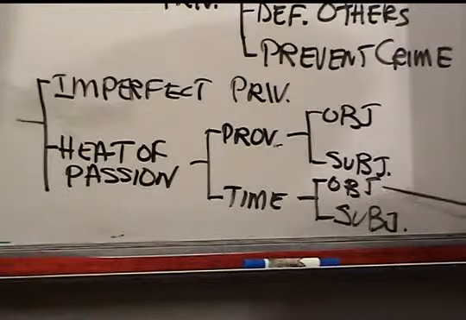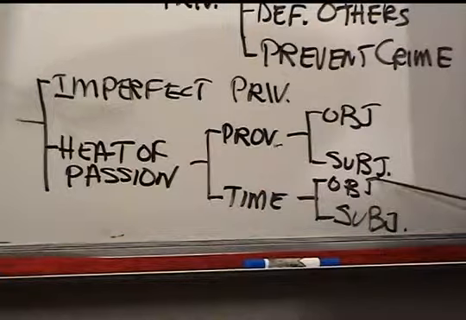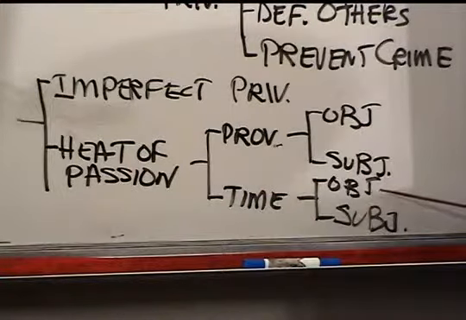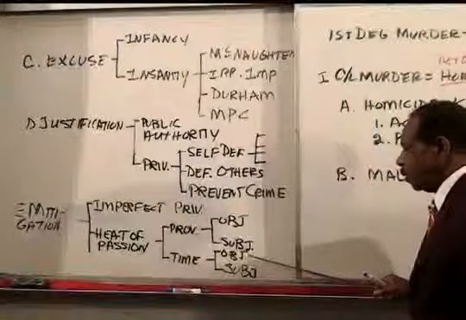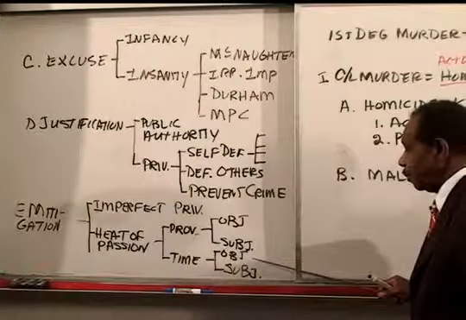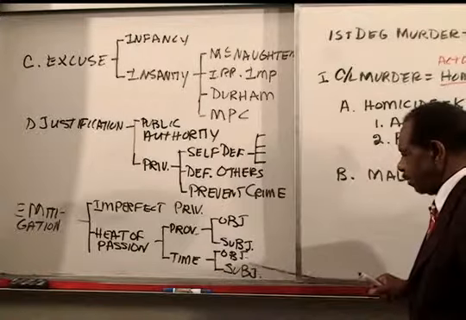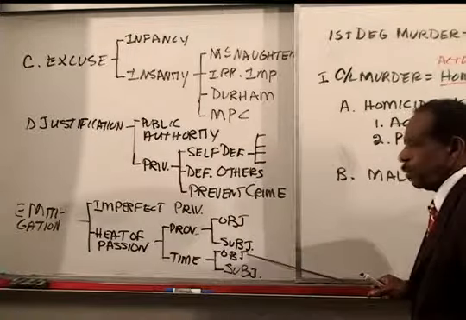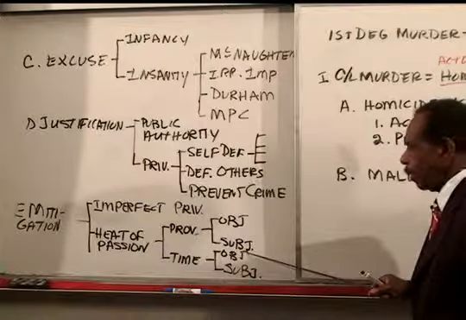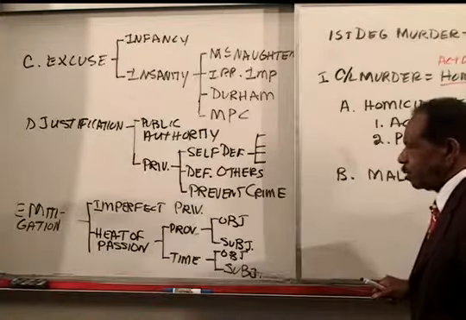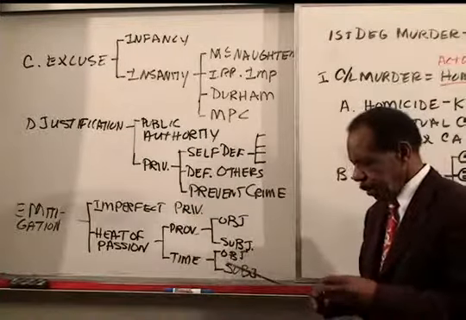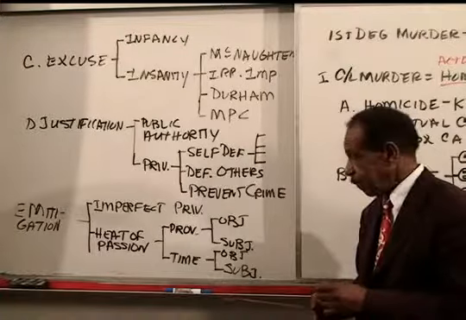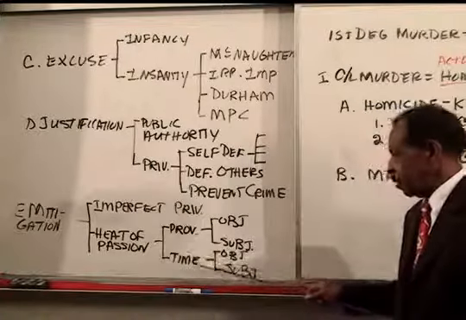Next, the cooling time. Well, we don't know very much about that argument, and this is a defense, and Don's going to have to prove with the preponderance of the evidence that there was insufficient cooling time once the argument got underway, and that in fact he did, the objective and subjective standards, that a reasonable person could not have cooled that fast after the argument got underway, and that he in fact did not cool. So we don't really know if our guy Don, who killed Vic for assaulting his wife, can meet these heat of passion standards, but that's his argument.